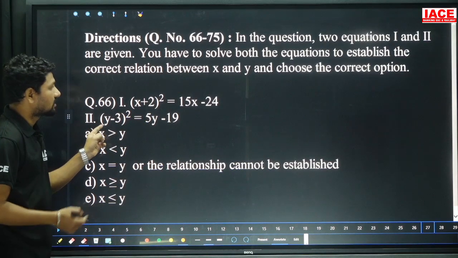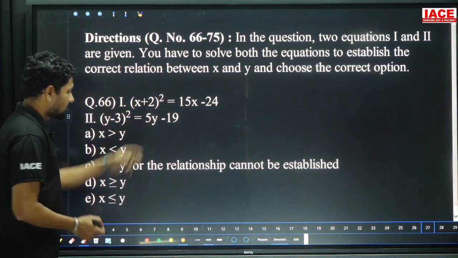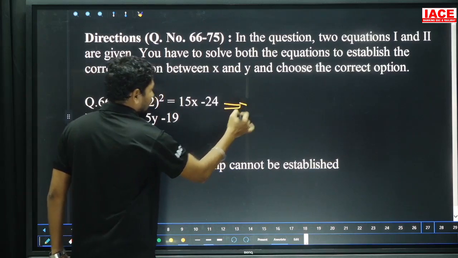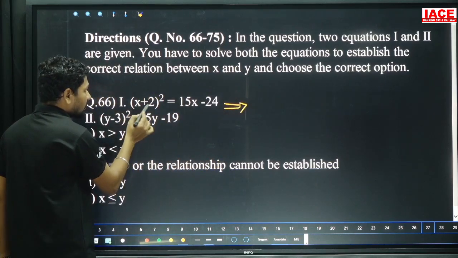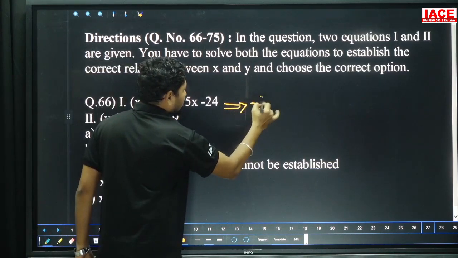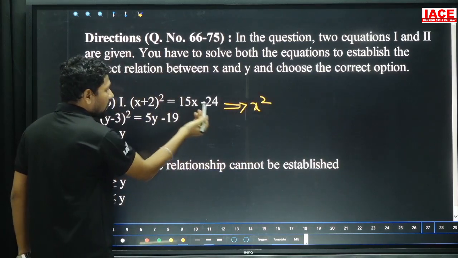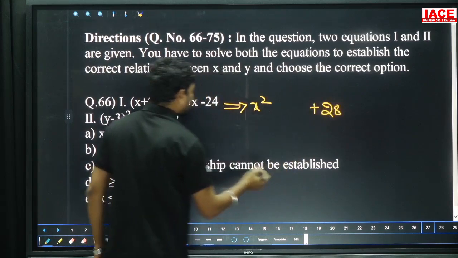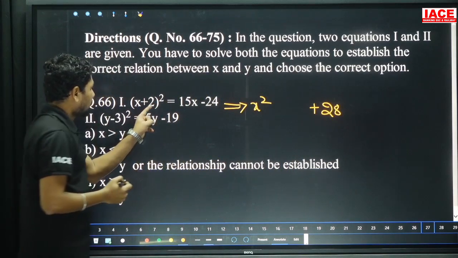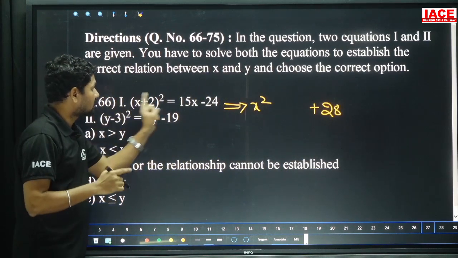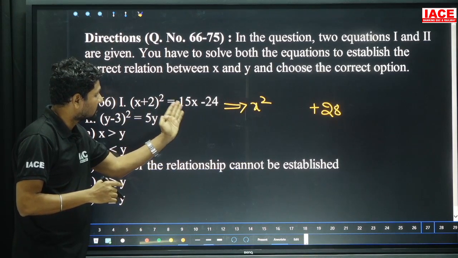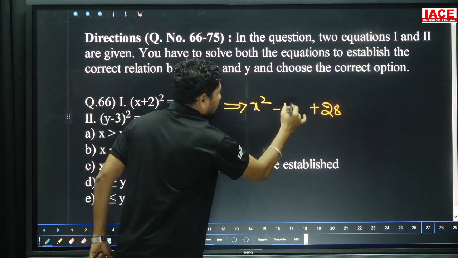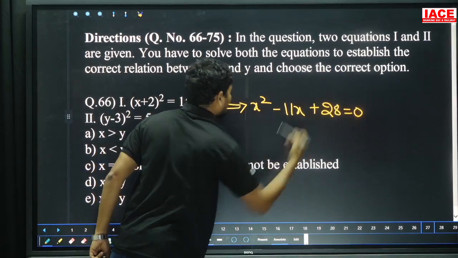We have the first question based on the quadratic equation. Of course, some simplification is required here. x square, and (a plus b) whole square, so we have to expand (x plus 2) whole square also. x square and 2 square is 4, minus 24 becomes plus 28. And next, 2 into x is 2x, and 2x twice is 4x. 4x is removed from 15x, because plus 15x comes to the left side, it becomes minus 15x, minus 11x which is equal to 0.